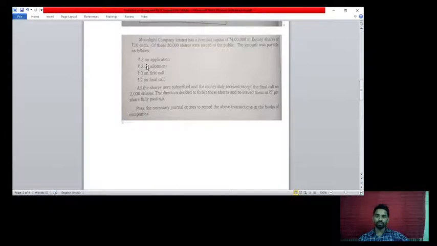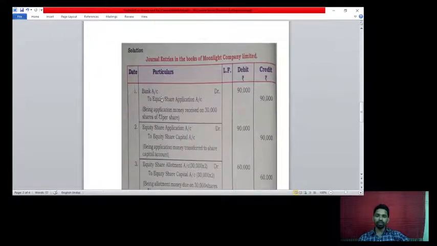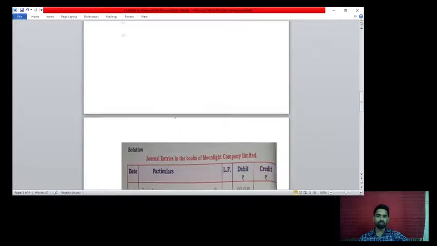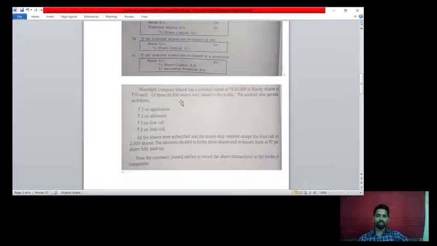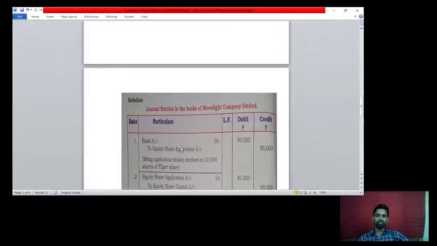Now see the first transaction, on application. Journal entries in the books of Moonlight Company Limited. This is the format: bank account debit to equity share application account credit, rupees 90,000, being application money received on 30,000 shares at rupees 3 per share, that is 3 rupees into 30,000 shares. Now this is transferred to the capital account: equity share application account debit to equity share capital account credit, rupees 90,000, being application money transferred to capital account.